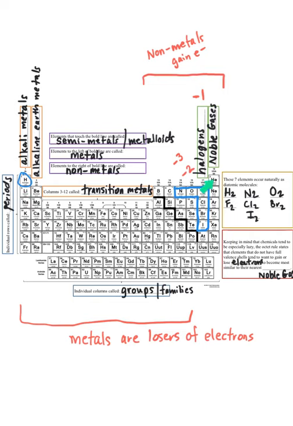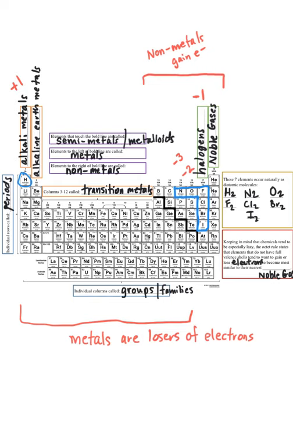Notice that helium, atomic number 2, comes right before lithium on the periodic table. If lithium were to lose one of its electrons, it would have 2 left, just like helium does. And it sounds a whole lot easier to lose 1 electron than it does to gain 7. So lithium will lose an electron. Sodium, potassium, rubidium, cesium all do the same. So we're going to put a big +1 up at the top of this group. The alkali metals tend to form cations with +1 charges.